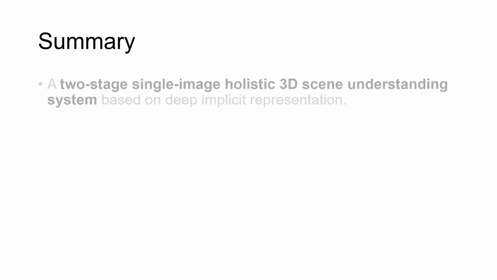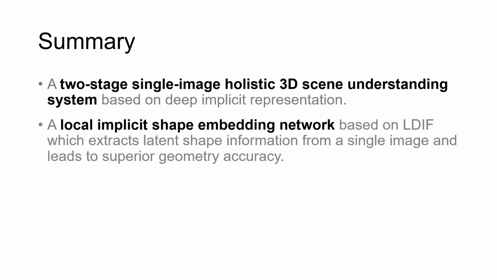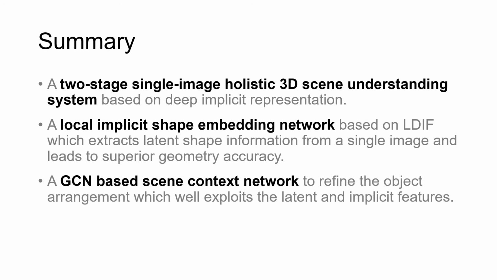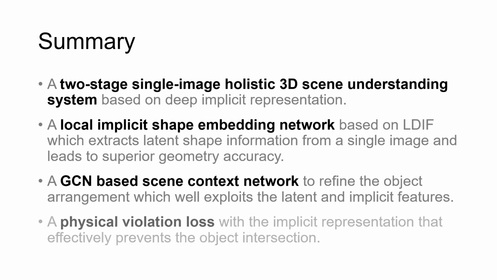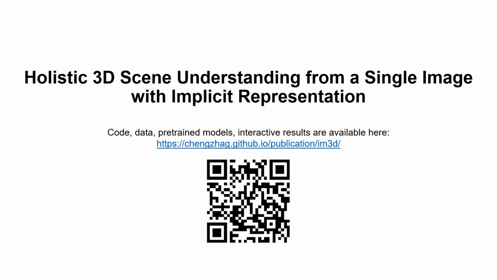In summary, we present a two-stage single-image holistic 3D scene understanding system based on deep implicit representation. We also propose a local implicit shape embedding network based on LDIF, which extracts latent shape information from a single image and leads to superior geometry accuracy. Furthermore, we propose a novel GCN-based scene context network to refine the object arrangement which well exploits the latent and implicit features. Finally, we propose a physical violation loss with the implicit representation that effectively prevents the object intersection. Our code, data, and pre-trained models are available online.